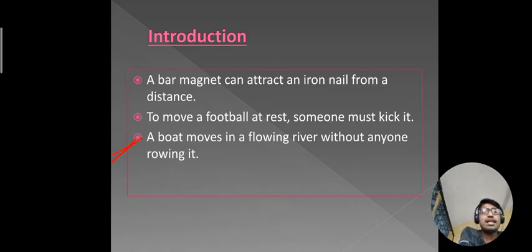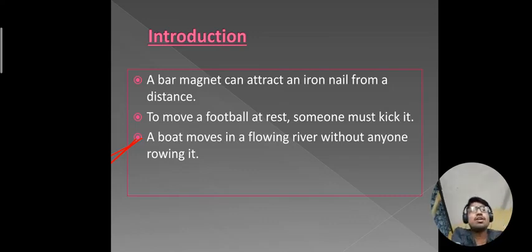So what are the external agencies here? In the case of the boat, wind is an external agency which is giving it a push, or you can say giving it a force. Wind is the force which is helping the boat to displace its position. Same in the case of the football, when someone kicks it, he or she is giving a force or a push on the football. So we can conclude from this that an external agency is required to move a body or to displace a body.